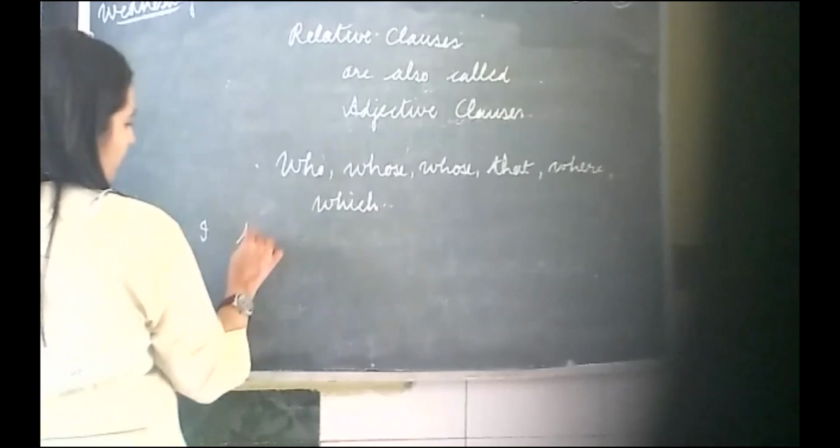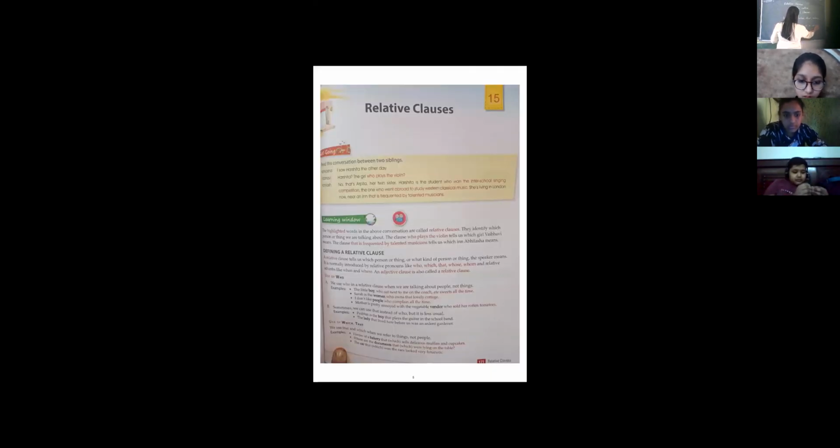I know the man. He is a doctor. So how will we join these two sentences with the help of a relative clause? Can anyone try?